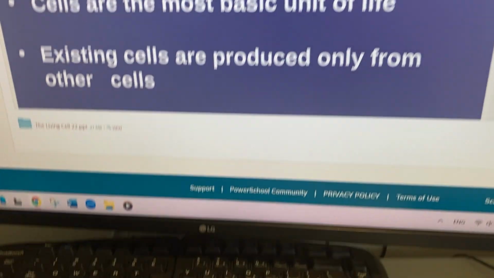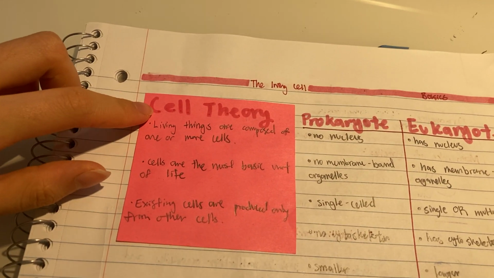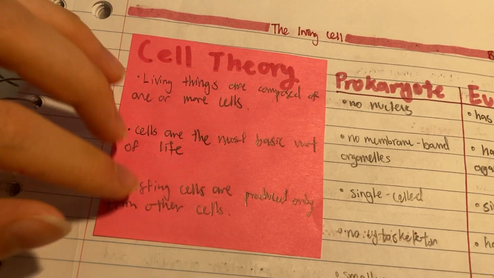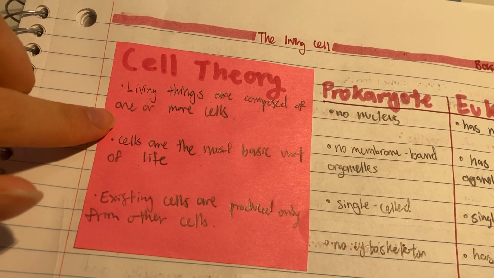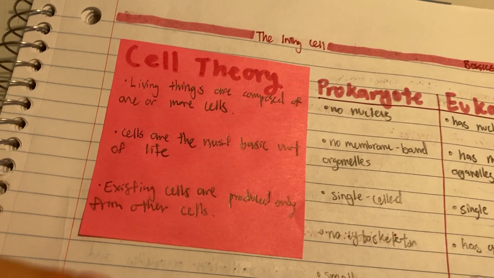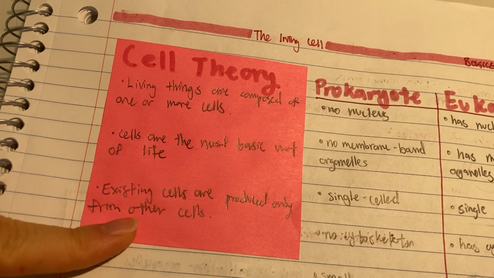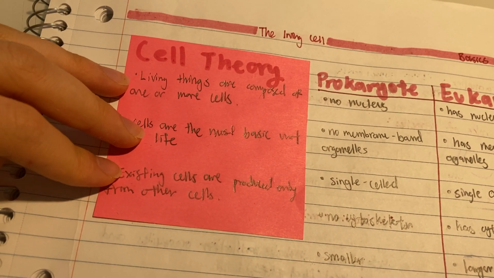So today we'll be talking about the living cell. First we'll start off with the cell theory. The cell theory is composed of 3 parts. Living things are composed of one or more cells. Cells are the most basic unit of life. And existing cells are produced only from other cells. So these are the 3 points of the cell theory.